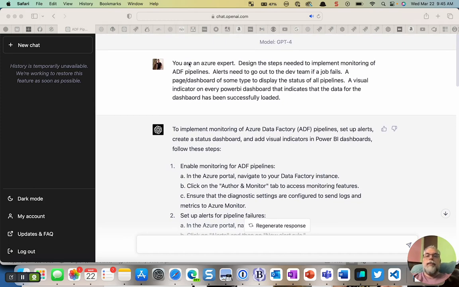So I tell ChatGPT, you're an Azure expert. I want to design the steps needed to implement monitoring of Azure Data Factory pipelines. And it's cool, just putting ADF, ChatGPT will figure out what that is. Alerts need to go out to the dev team if a job fails, a page or dashboard of some type to display the status of all pipelines, and a visual indicator on every Power BI dashboard that indicates that the data for the dashboard has been successfully loaded. These are all the things I want to accomplish.